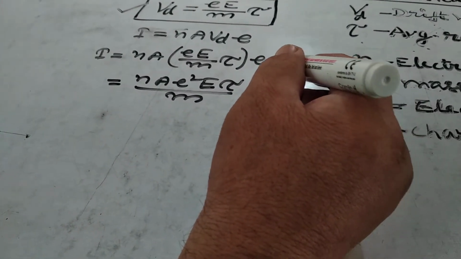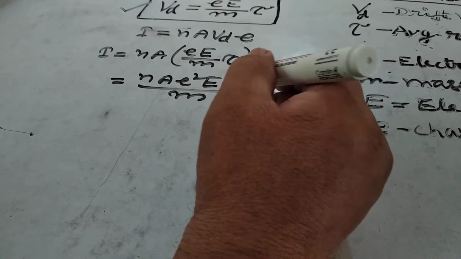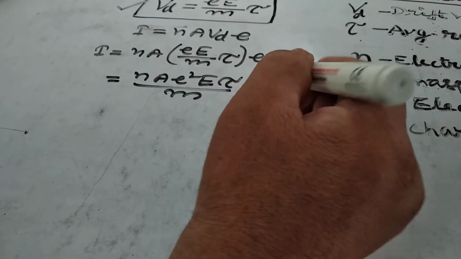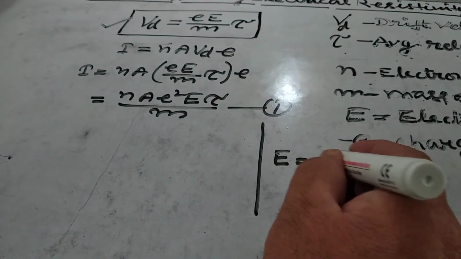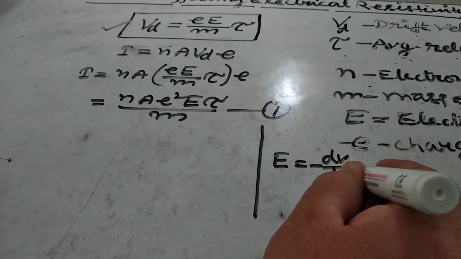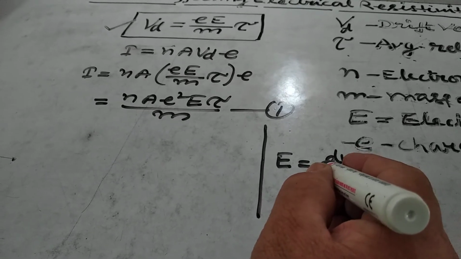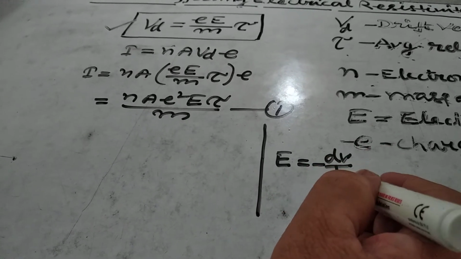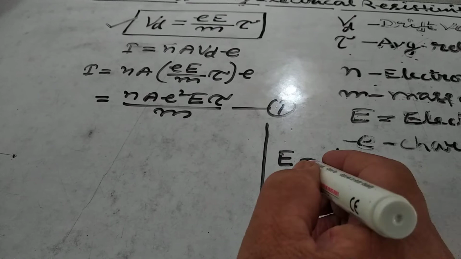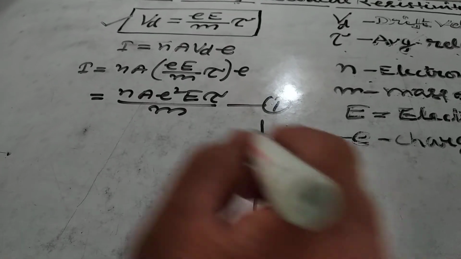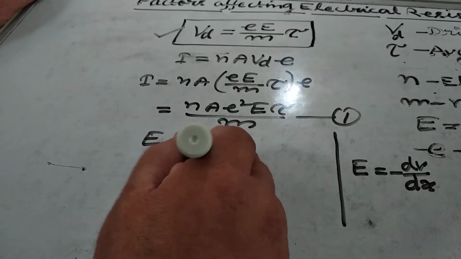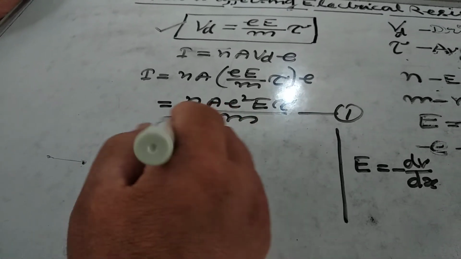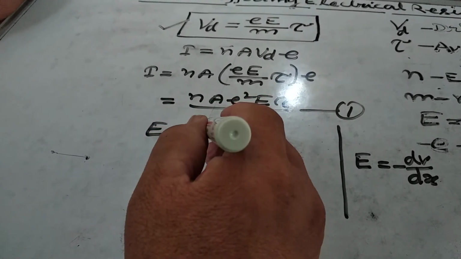Now if V is the potential difference applied across the two ends of the conductor, we know that E = -dV/dx, the electrical field is equal to the negative of the potential gradient. So we can write E = V/L.